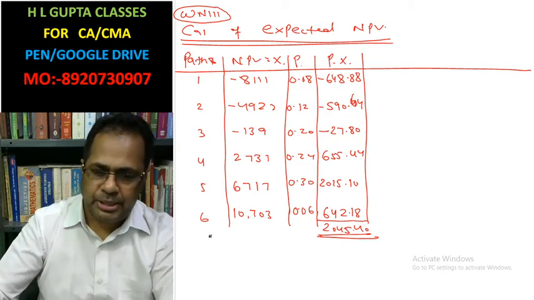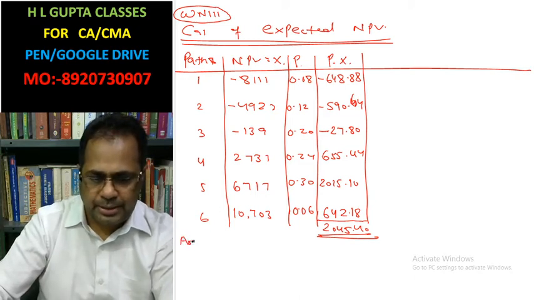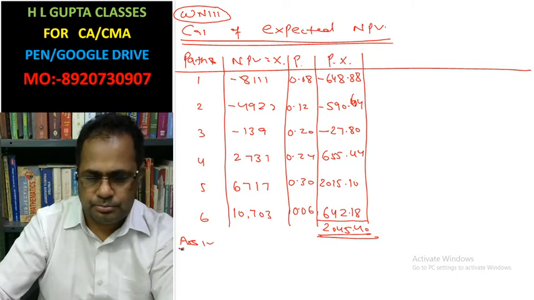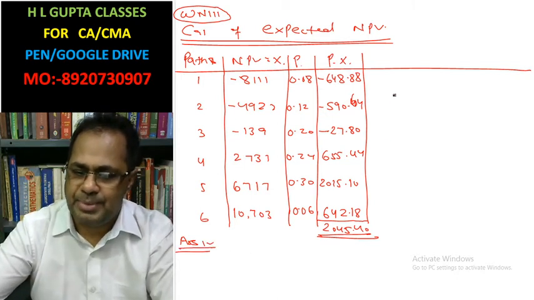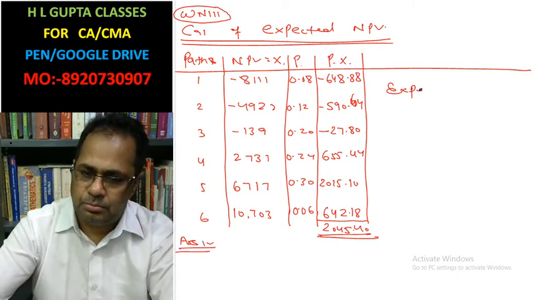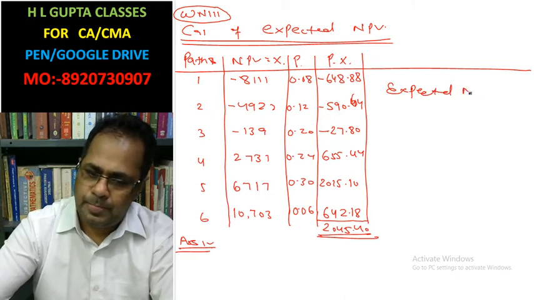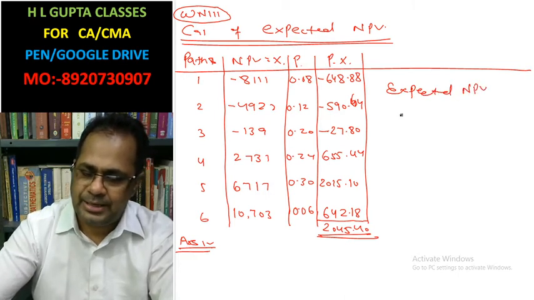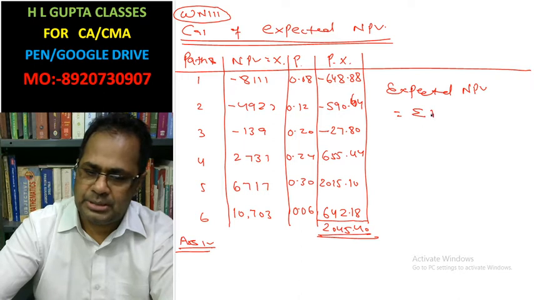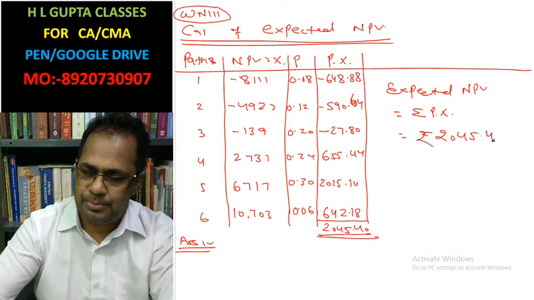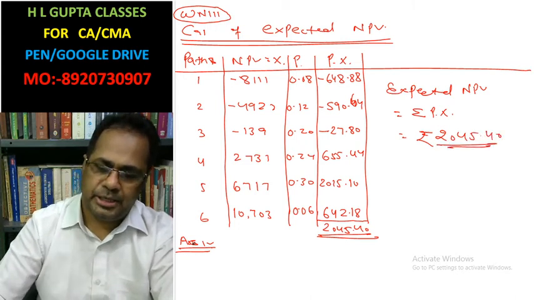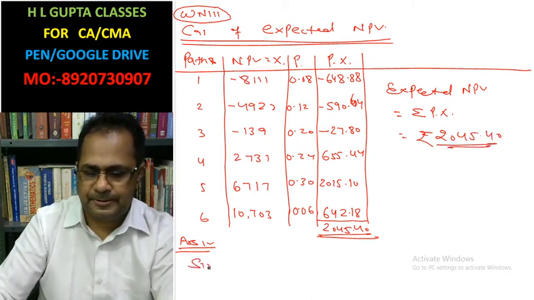So here you will give the answer of the fourth part: expected net present value, that is summation pi xi, rupees 2045.